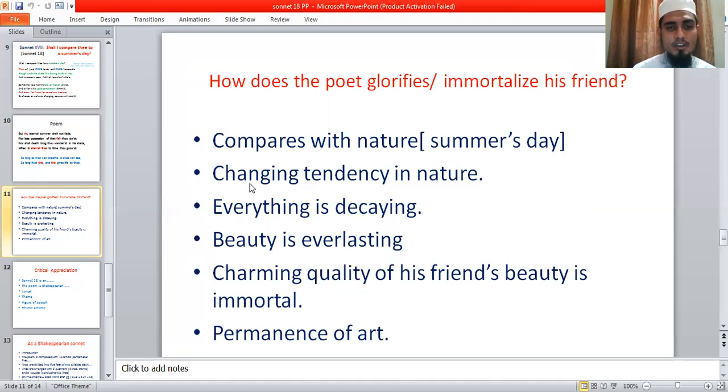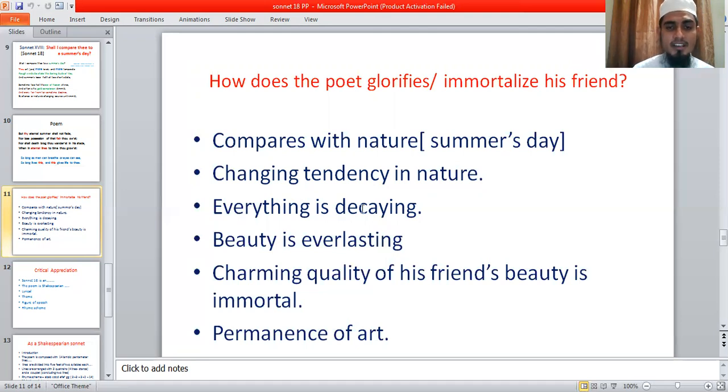In the second stanza, you can explain the changing tendency in nature. Changing is very common in nature. In every natural object there is a changing quality. You can give examples from the lines here; you can quote the lines as proof. But the friend's beauty is never changeable. The charming quality of his friend is never changeable. Why? Because he gives it permanence by writing this sonnet, this poem.